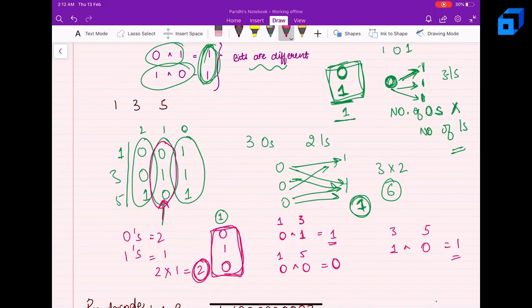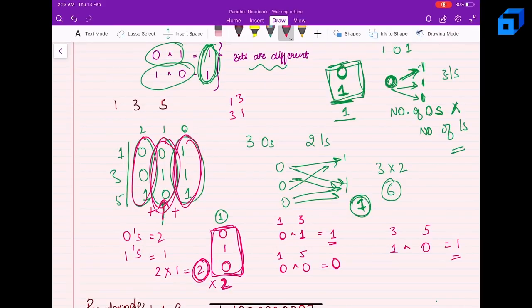Now I also have to multiply it by 2, because I'm considering not just 1 and 3, but I'll be considering 3 and 1 also, right? So therefore they'll give me the same result, right? So I'll simply multiply it by 2. So I'll be calculating for this bit position, whatever my answer, then I'll be adding it to this bit position, whatever my answer, then I'll be adding it to this bit position. So essentially I'll be adding all the answers bitwise.